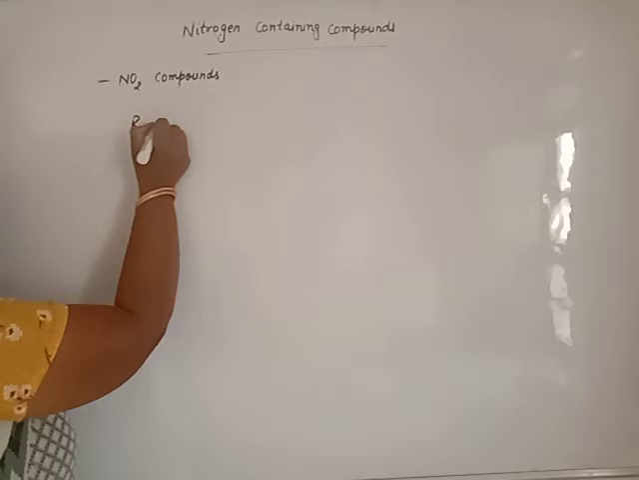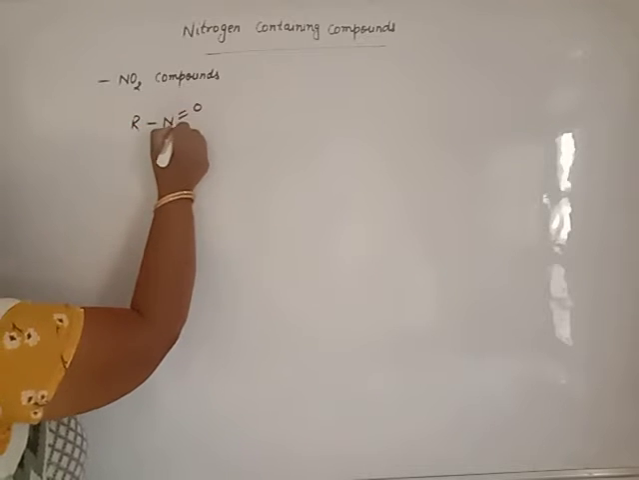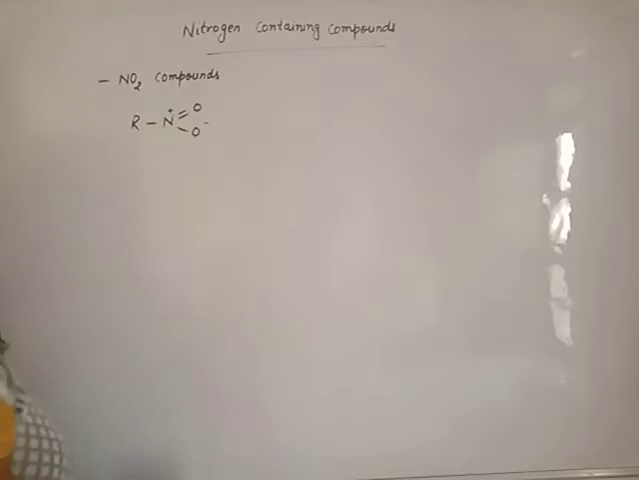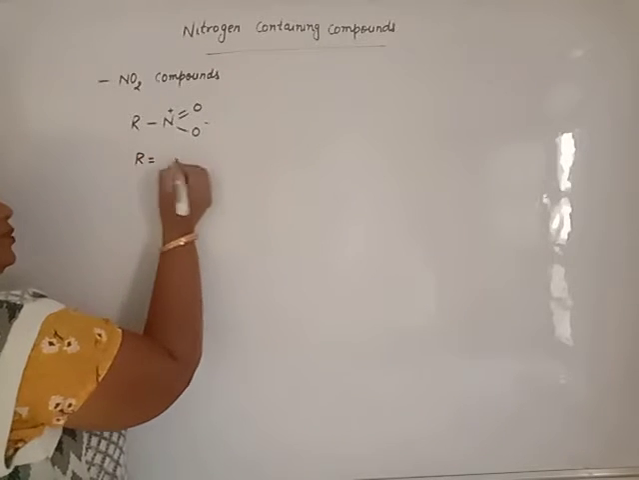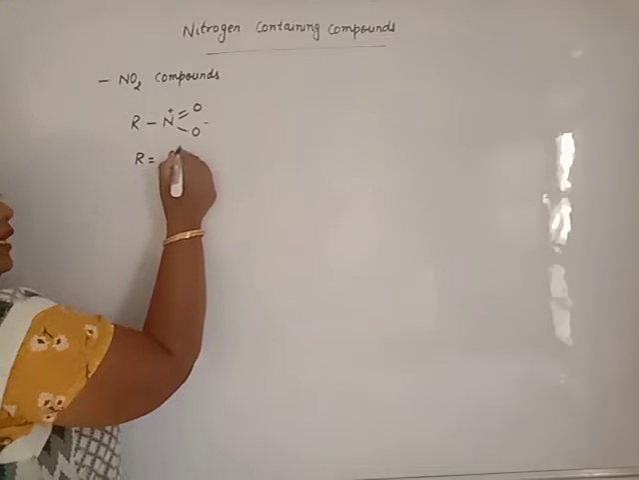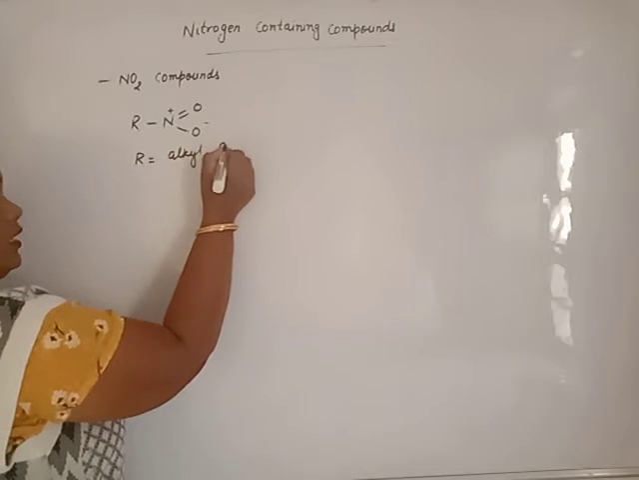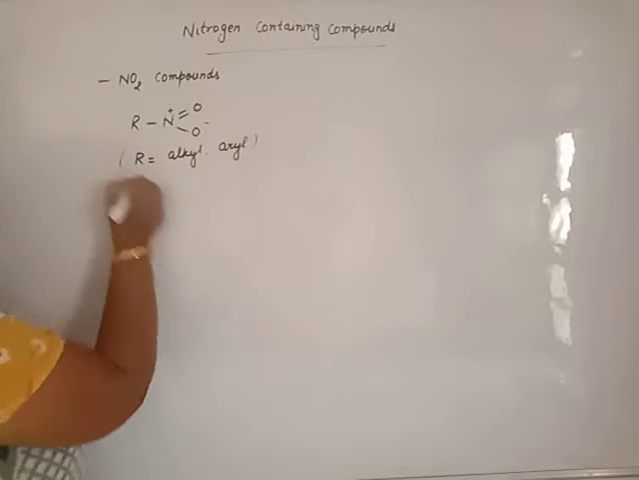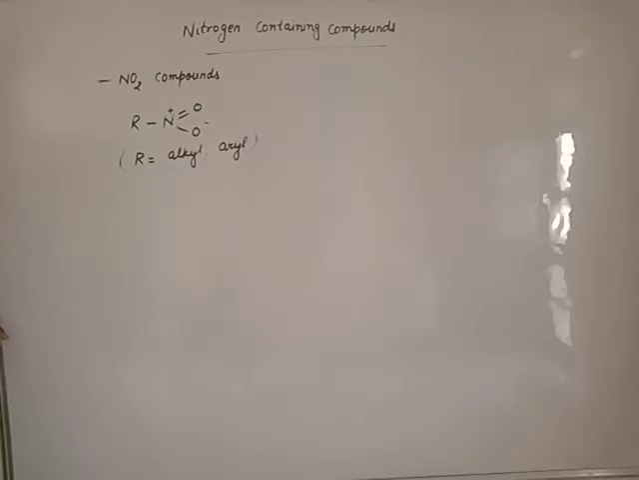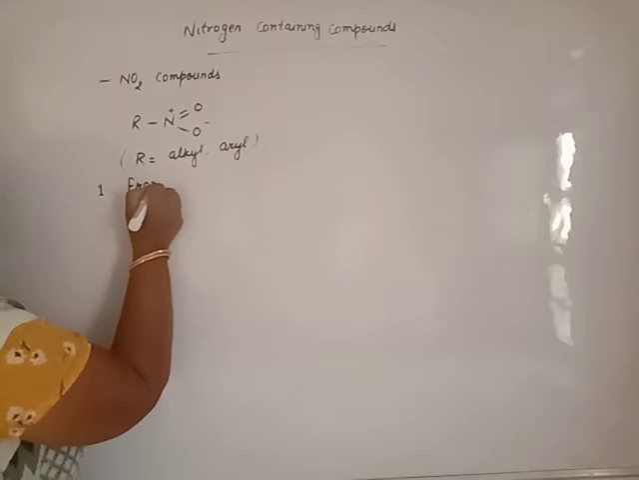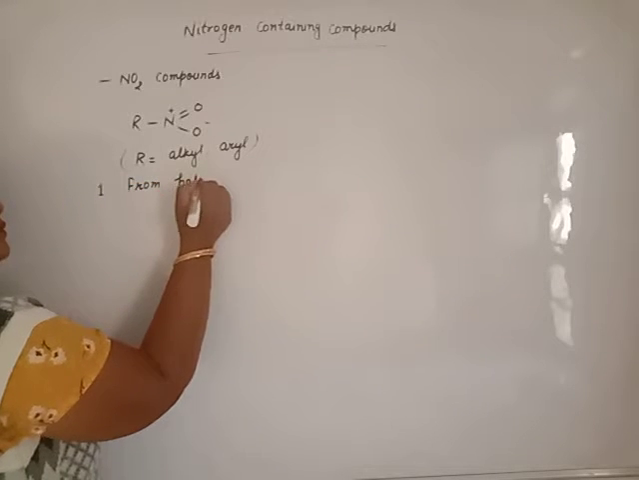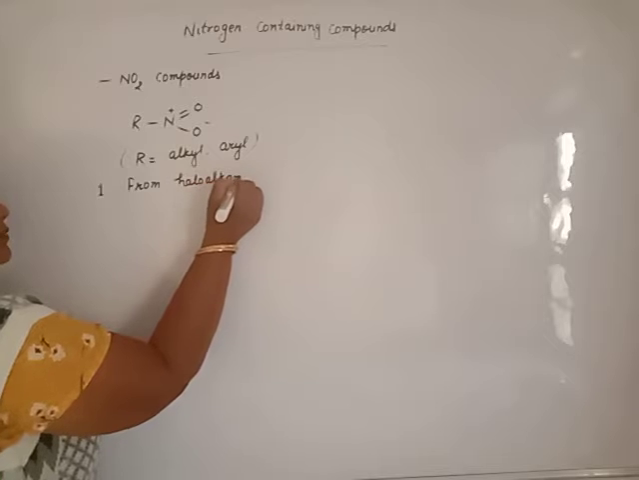Beta, this nitro group is attached to an alkyl group or benzene group. So you will say R may be alkyl, may be aryl. Clear? Question: how do you prepare the nitro compounds? From which compound will you prepare the nitro compound? First one, from haloalkane.